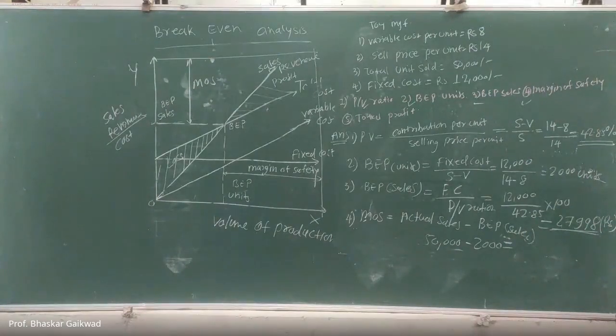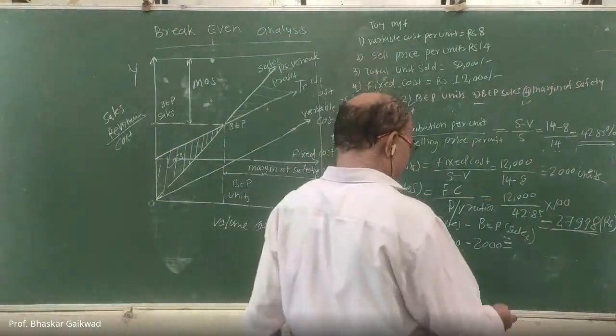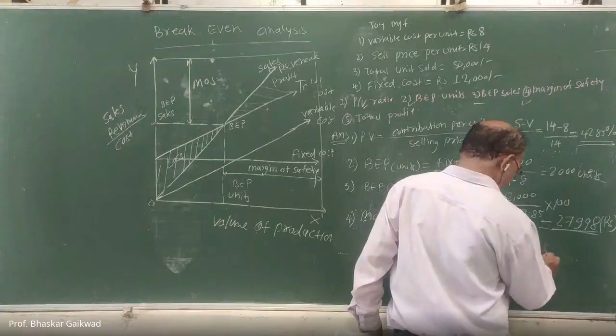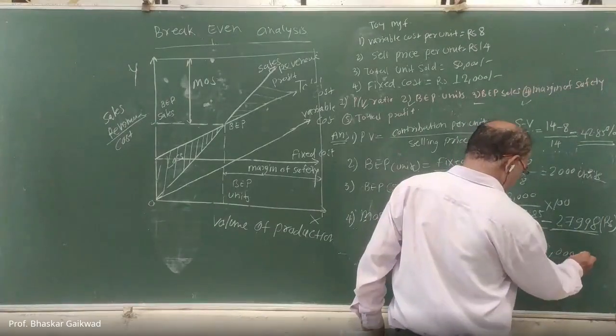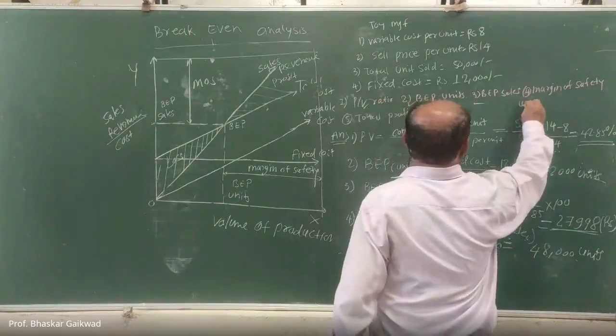Only 2,000 we have to deduct from 50,000. How much? Okay, calculator is required for this? Calculator is not required. 48,000. So this is in units. Okay. So this margin of safety is done.